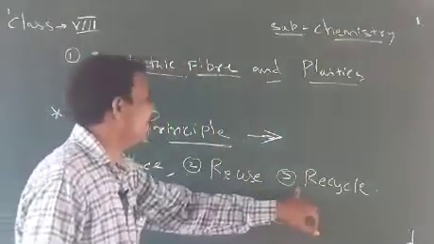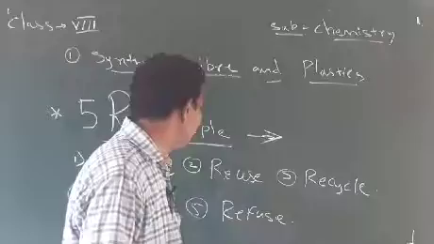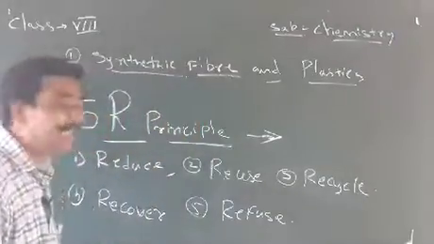Next is the third part: recycling, which we will also learn, along with reduce and recover.